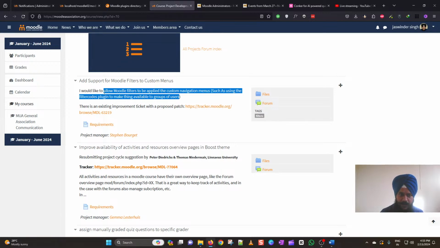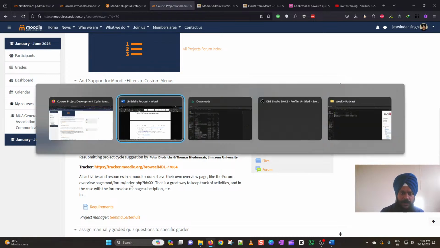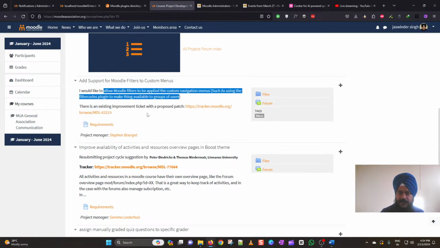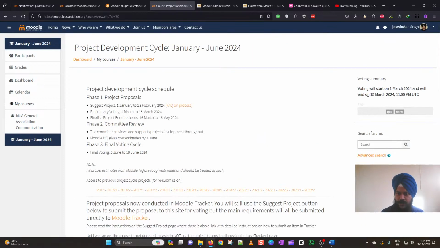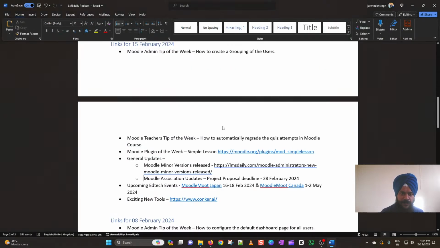So I would think that any of these projects might get included in the Moodle LMS pretty soon. You can vote for these projects from 1st of March to 15th of March. So kindly note these 2 dates so that you vote for your favorite projects by then.